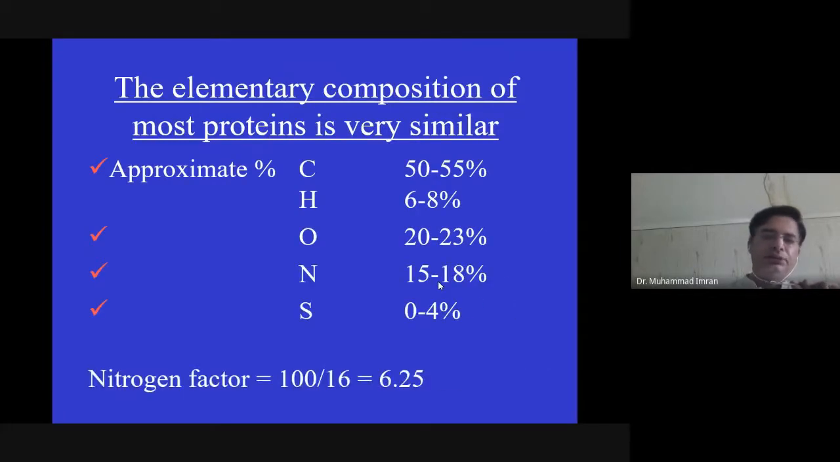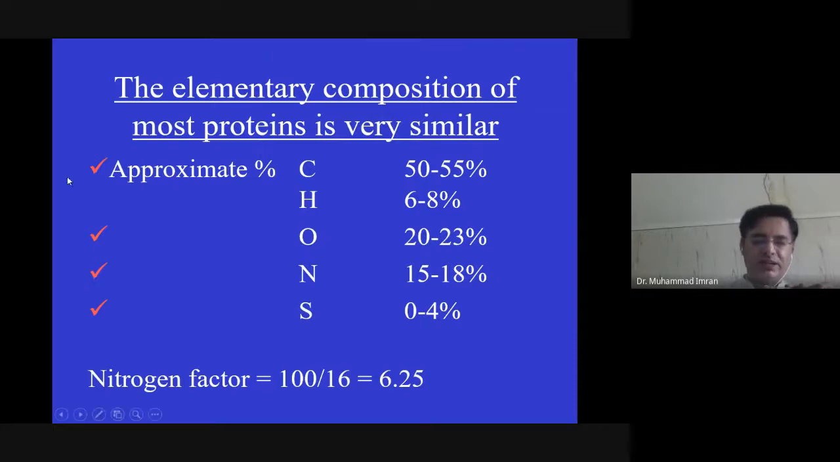What is the proportion of different elements in the protein? Carbon content is the largest, which is around 50 to 55%. Then oxygen 20 to 23%. Then nitrogen 15 to 18%. Then hydrogen is 6 to 8%. Then sulfur is 0 to 4%.